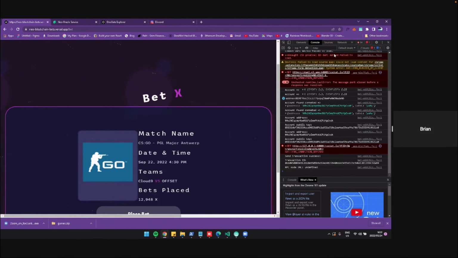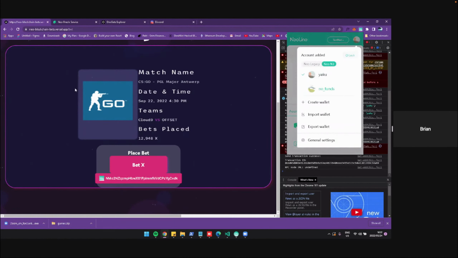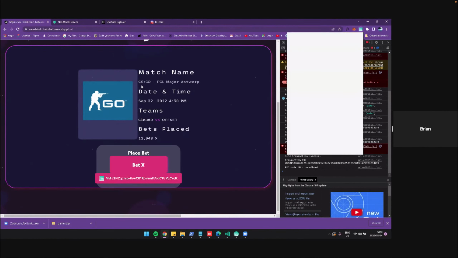So I'm going to change my wallet here to something that doesn't have any gas. So here we're going to go to a no-fund wallet. Then I'm going to connect it again.